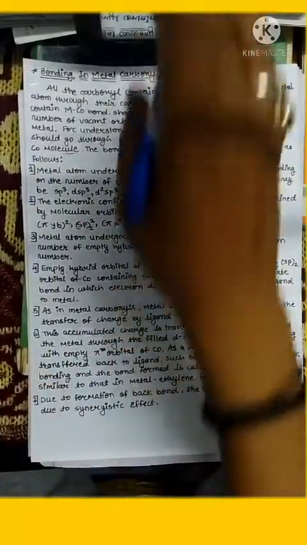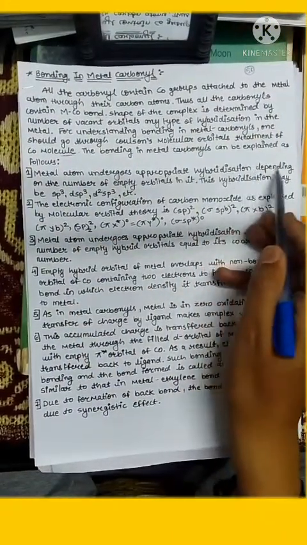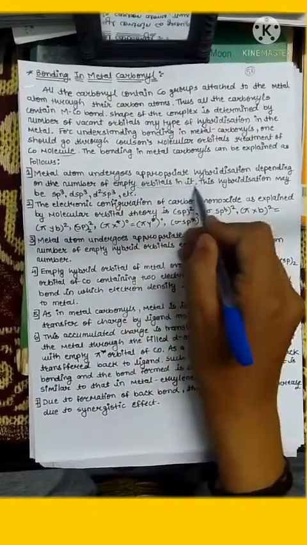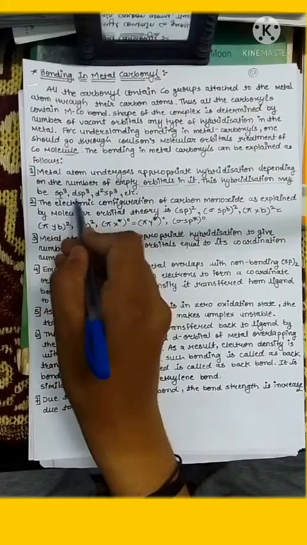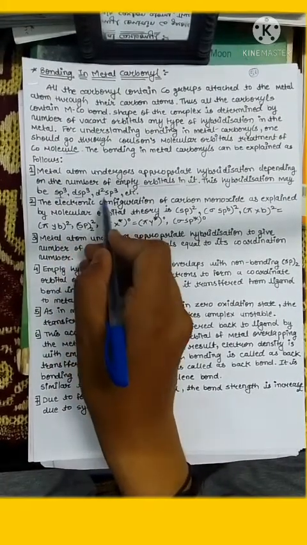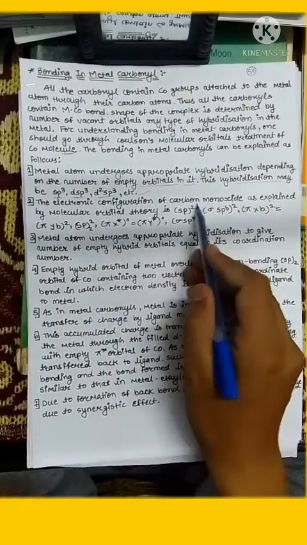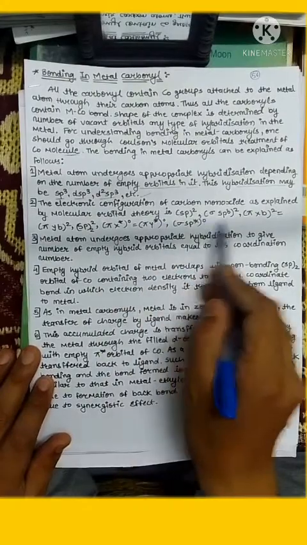The bonding in a metal carbonyl can be explained as follows. First of all, the metal atom undergoes appropriate hybridization depending on the number of empty orbitals in it. This hybridization may be sp3, dsp3, d2sp3, etc. The electronic configuration of carbon monoxide as explained by molecular orbital theory is written here.